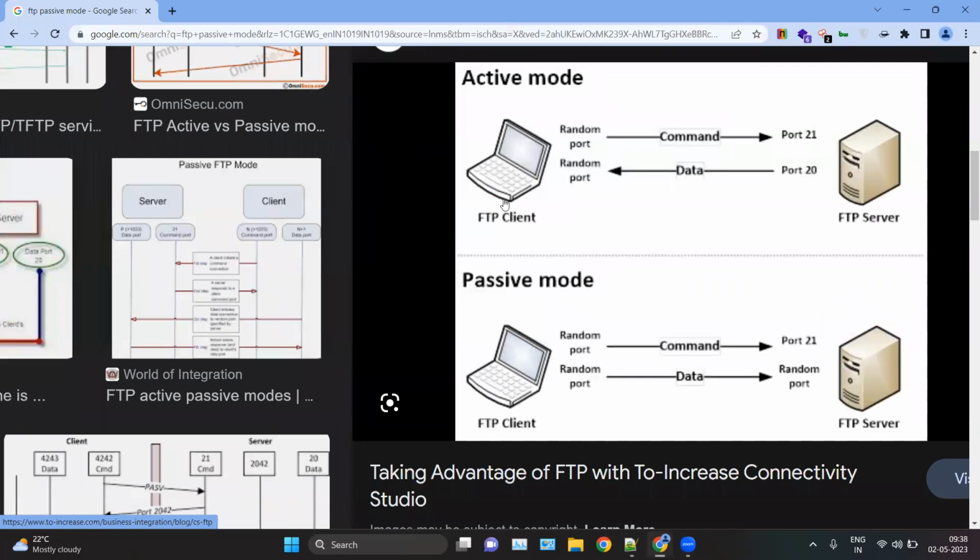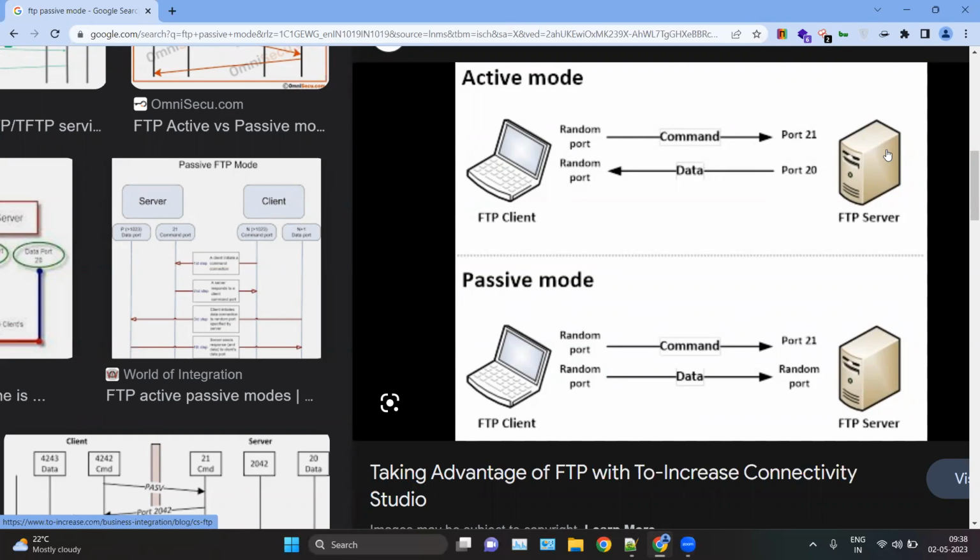So in the active mode, suppose the FTP client here connects via any random port, let's say any random port like 1224. Okay, so the FTP client sends the connection request on port number 21 because port 21 is used for connection making, that is the command channel. So the FTP client sends the connection request on port number 21 to the FTP server. Then the connection has been established.